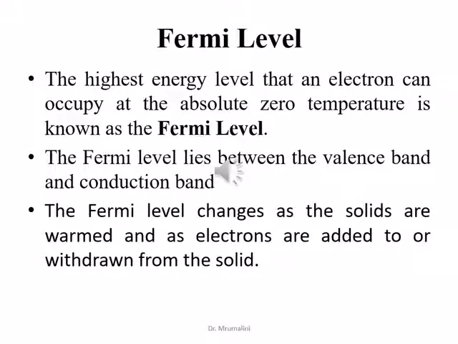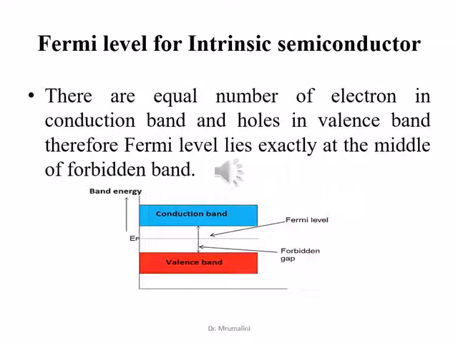Fermi level is the highest occupied energy level of electrons in solids. In a semiconductor, Fermi level may be defined as the energy which corresponds to the center of gravity of the free electrons in the conduction band and free holes in the valence band when weighed according to their energies. In intrinsic semiconductor, there are equal numbers of electrons in the conduction band and holes in the valence band. Therefore, Fermi level lies exactly in the middle of the forbidden gap.